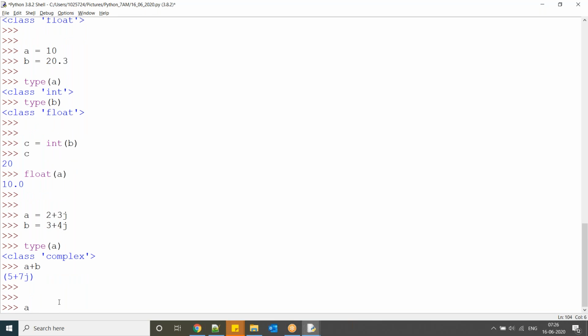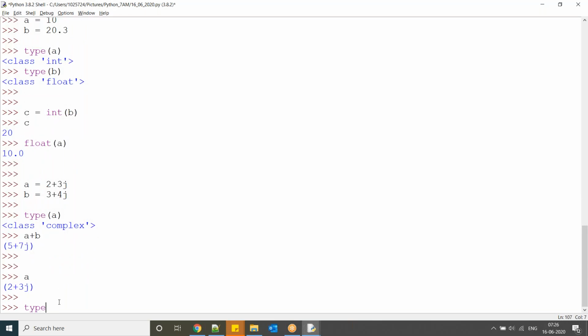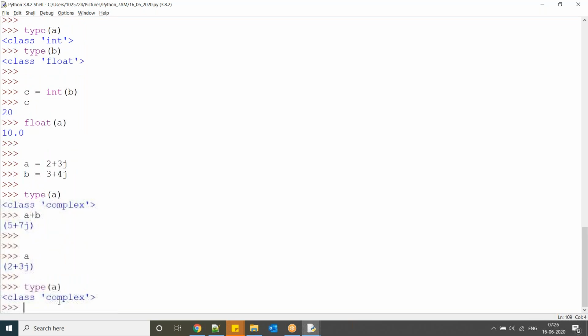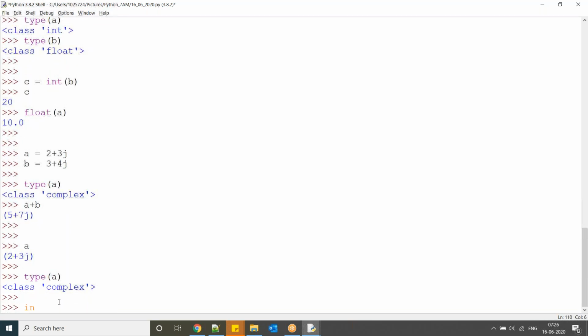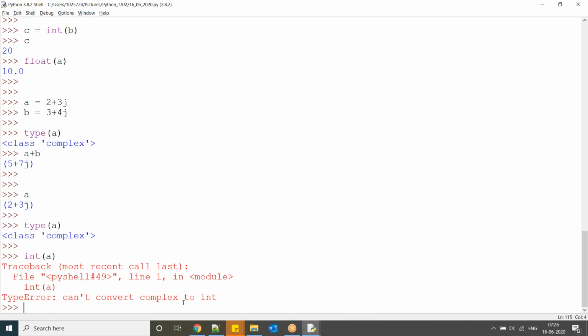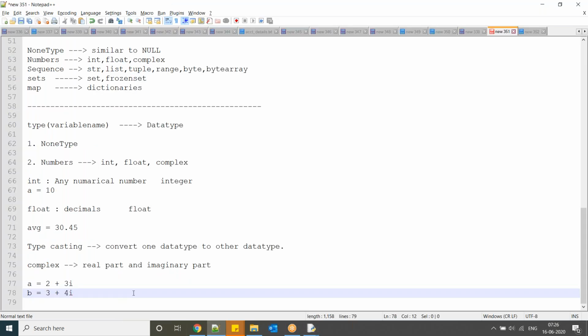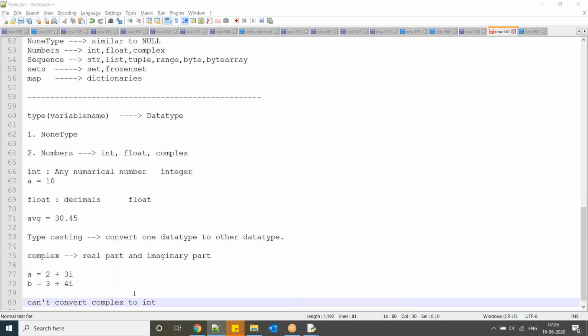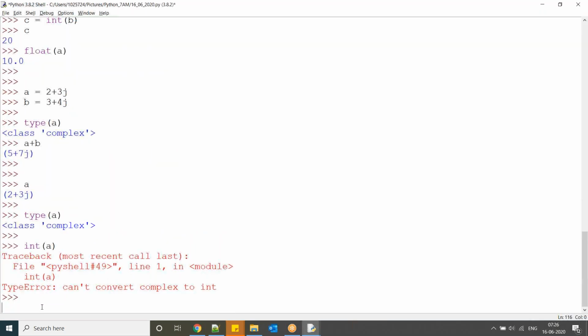Now observe here, A value, type of A: complex numbers. Now I want to convert this one into integer. Now observe, cannot convert complex to integer. So we cannot convert complex to integer. Similarly, suppose s equal to 20.